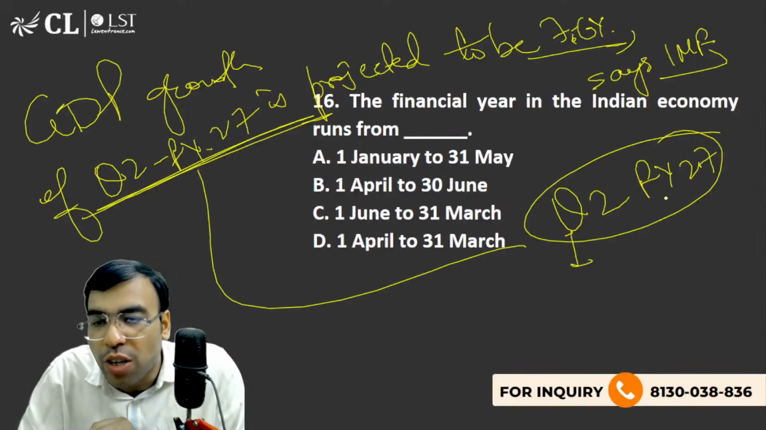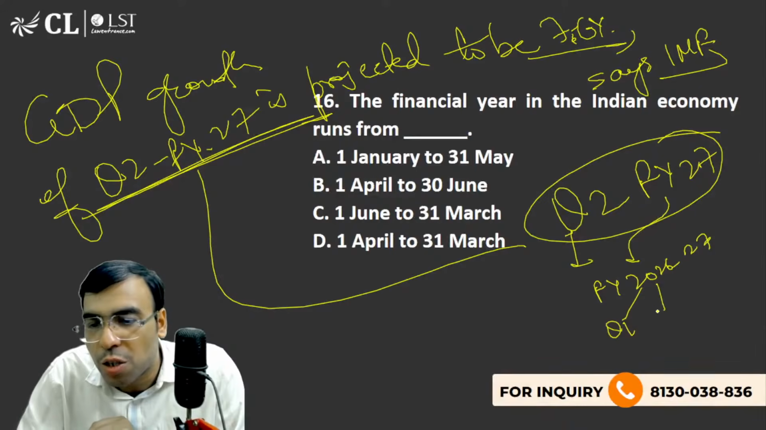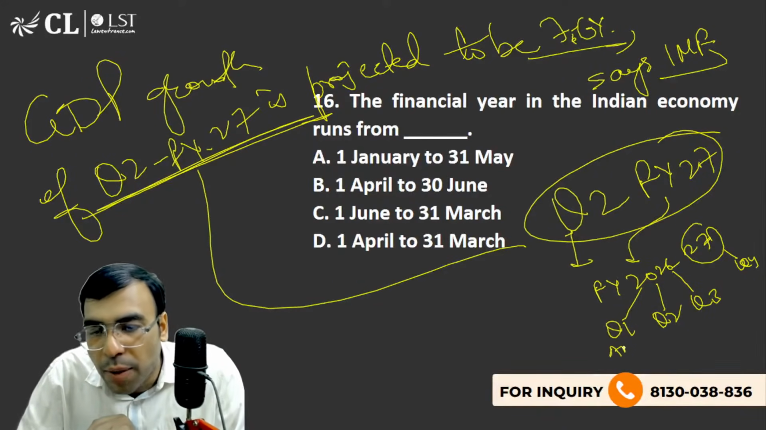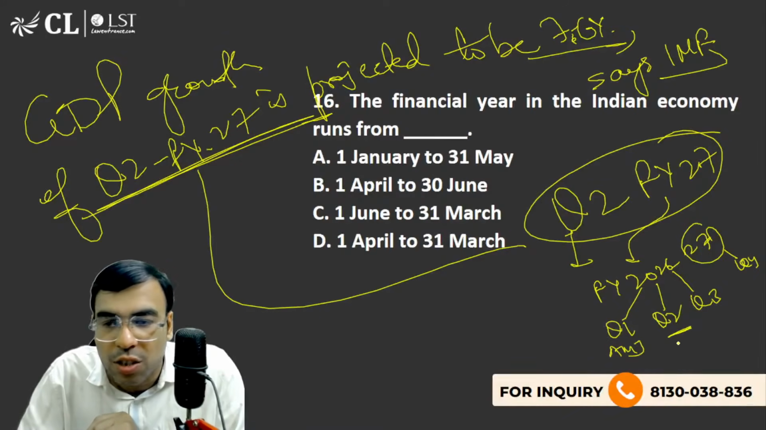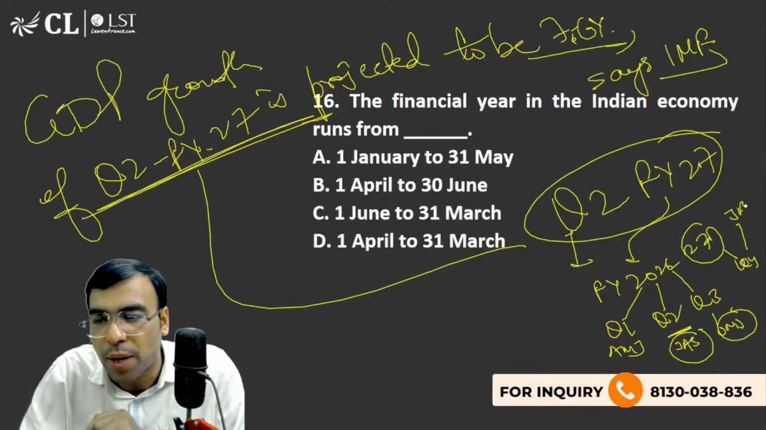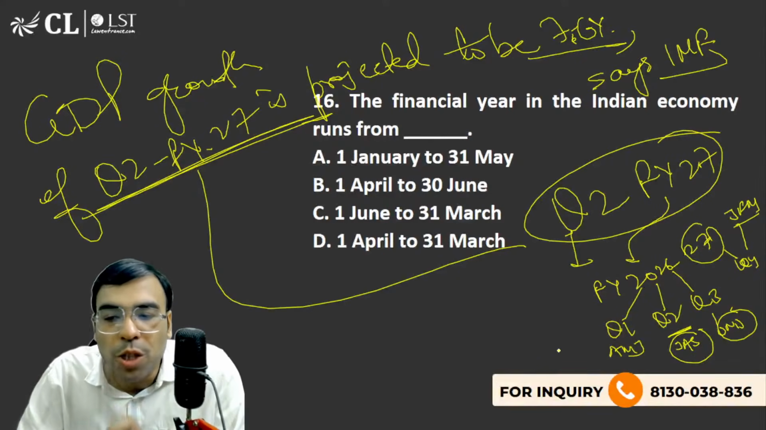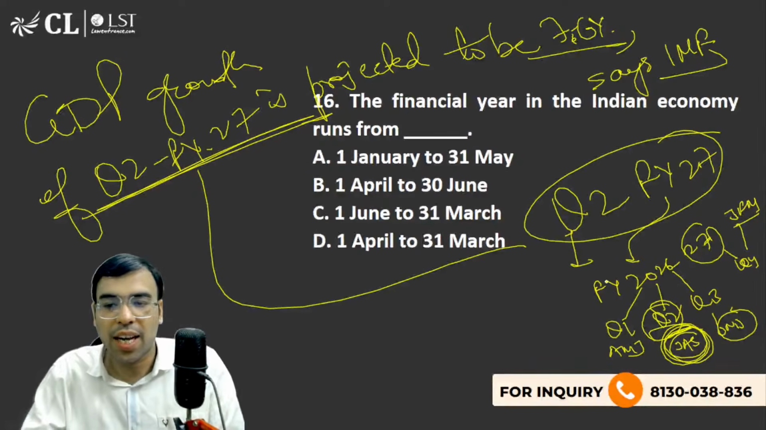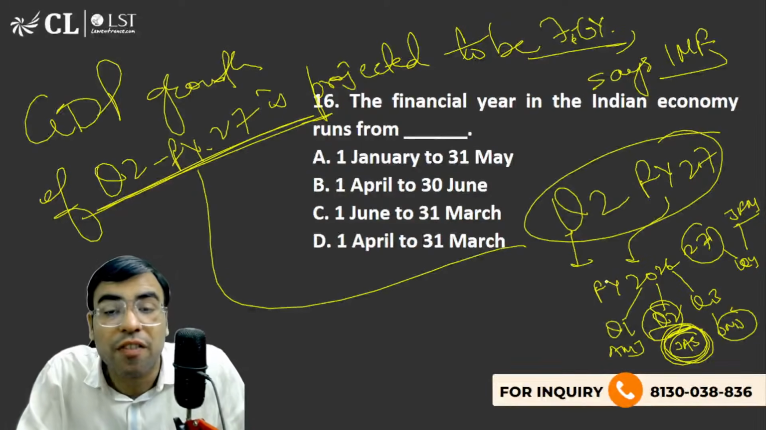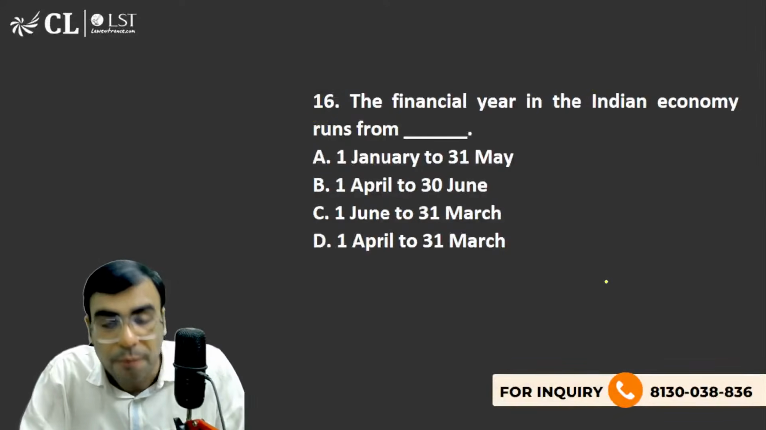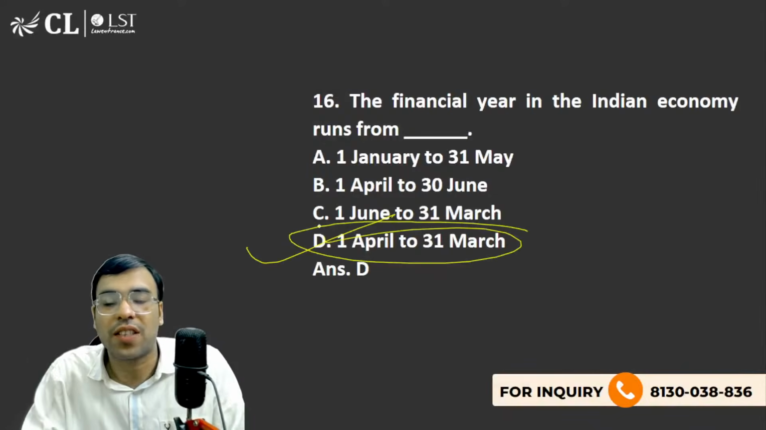Why? Because I've told you FY27 means fiscal year 2026-27. So Q1, Q2 and Q3 would be here, and Q4 will be here. This is April, May, June. Q2 is July, August, September. Q3 is October, November, December. And Q4 is January, February, March. So we're talking about Q2, July, August, September. Q2 of FY27. This has to be very crystal clear. The concept of fiscal year is very important. Otherwise, the entire idea of the economics, you will not be able to understand. So the right answer is D, 1st April to 31st March.